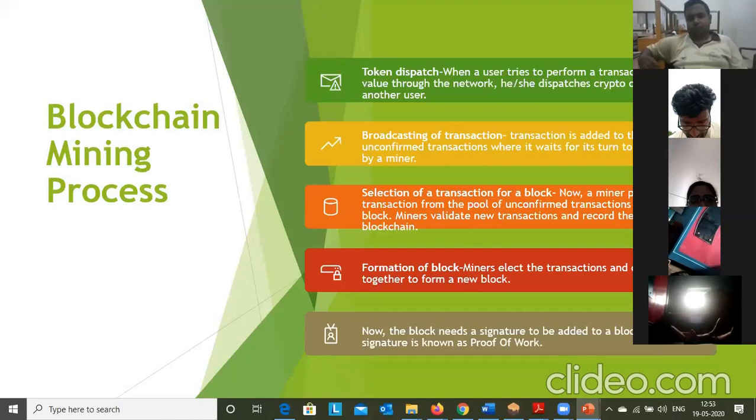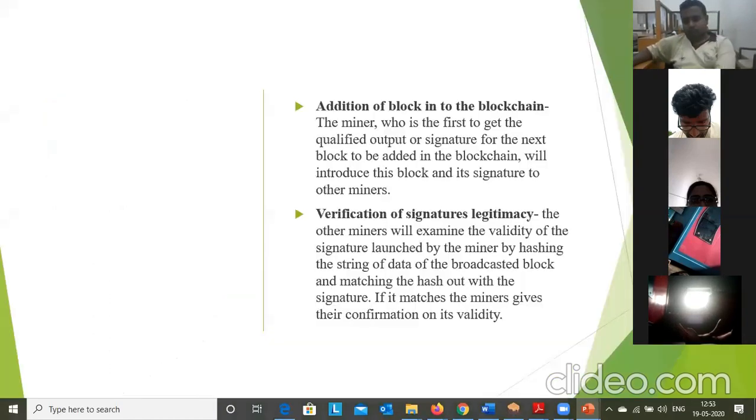Okay, so with the help of proof of work, if he finds that solution, now we can add the block. Before that, he has to send it. The miner will find the solution for that cryptographic puzzle, so he will broadcast it to other nodes. Other nodes will validate whether it's a valid solution or not. Okay, so like that mining will work.